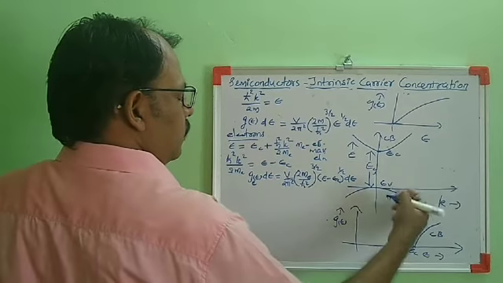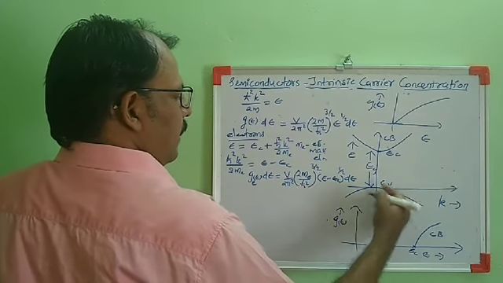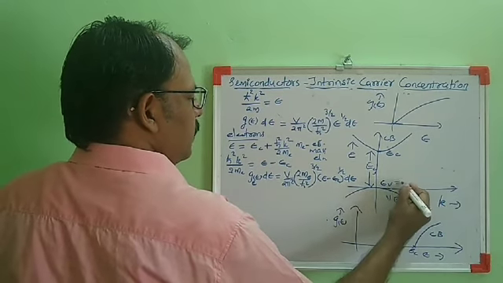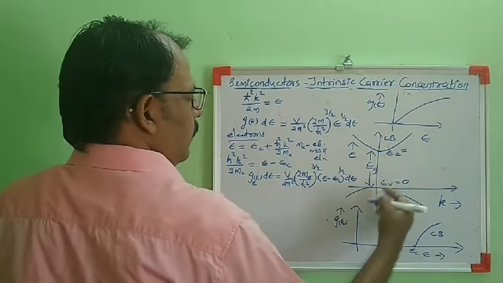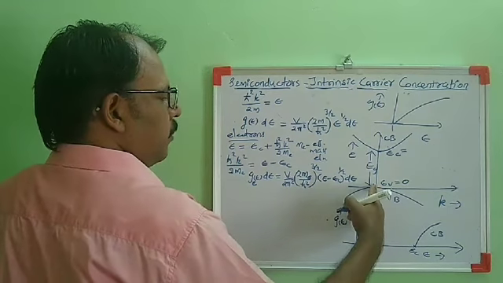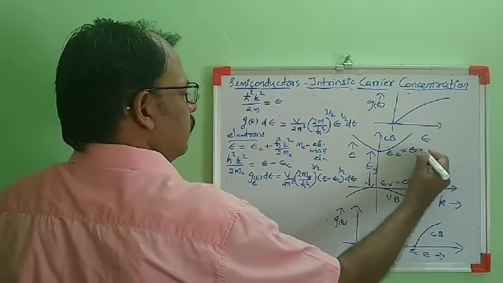When we take the topmost level of valence band as 0 energy, if this is 0 energy level, then we can take EV as 0. Then EC will be equal to EG.